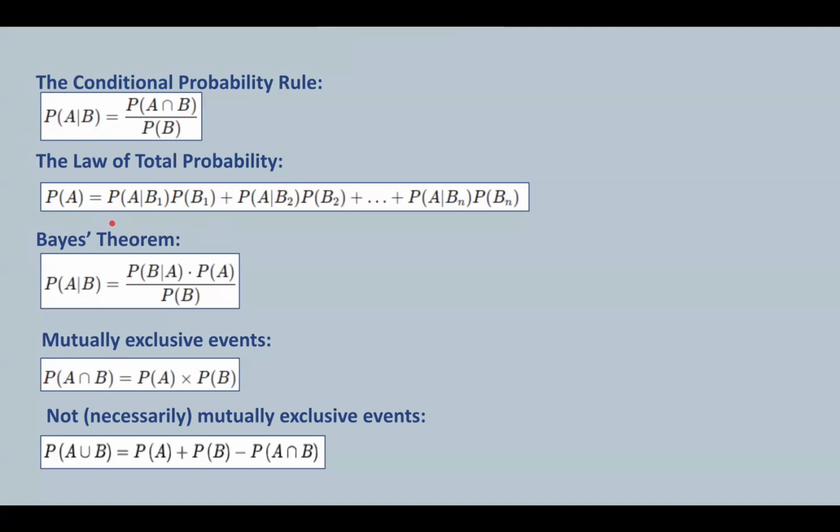Now coming to the law of total probability, if Zluto could come from one of several regions, each with different probabilities, the law of total probability would allow you to calculate the overall probability that Zluto is a fruit by considering the probabilities that Zluto comes from each one of those regions and then the conditional probability that it's a fruit given that region.